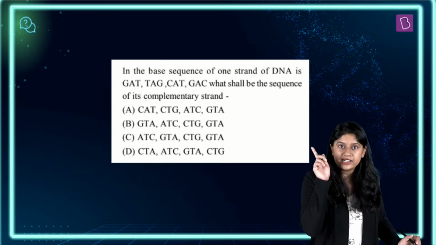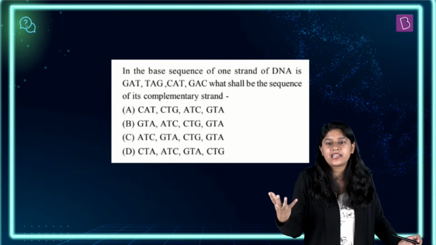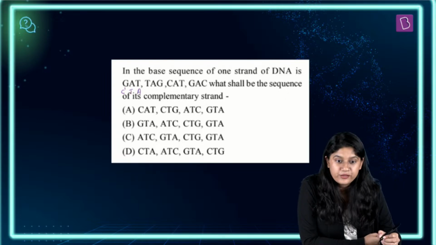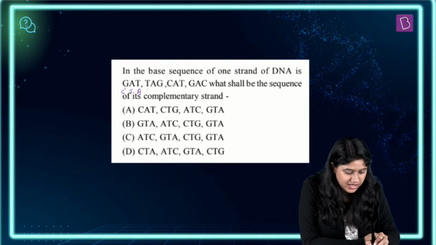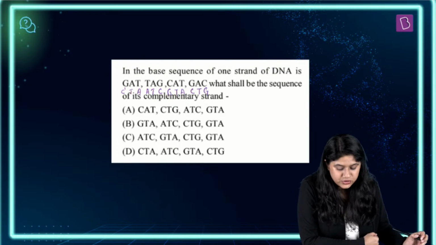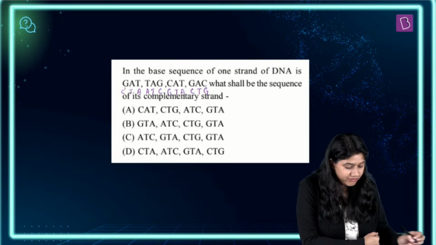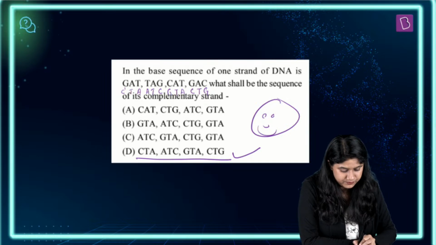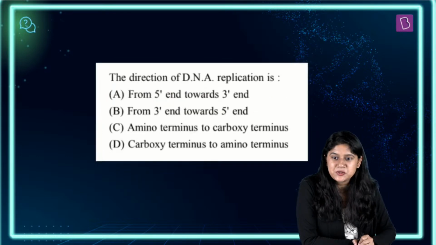हमारे पास ये strand है, एक DNA का, इसका complementary strand क्या होगा? G के सामने आएगा C, A के सामने आएगा T, T के सामने आएगा A, right? T के सामने we have A, then A के सामने T, G के सामने C, फिर G, फिर T, फिर A, then we have C, T, G. So option number D, very, very good everyone. Option number D is the correct answer. Very good.